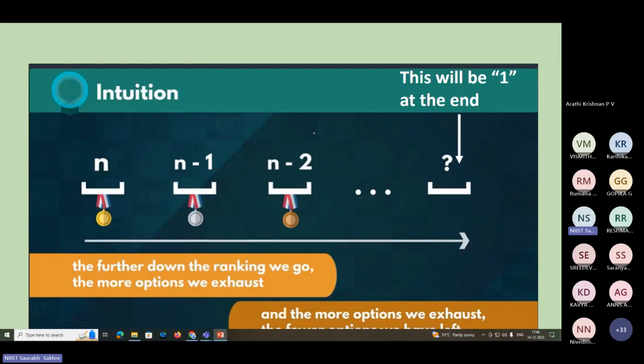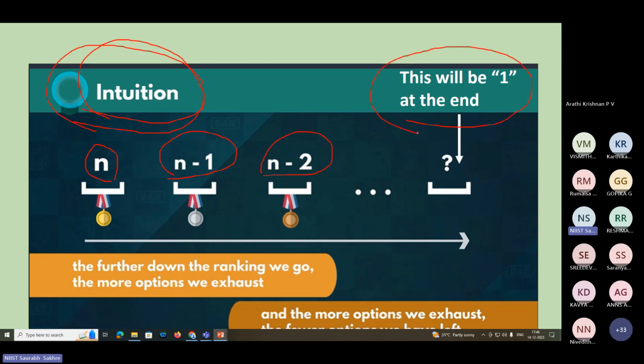Now you yourself think from an intuition point of view, if you are developing something in mathematics, you just see from an intuitive point of view. If I'm choosing the first person at the first post, then there will be n minus 1, and for the second, n minus 2 at the third, and at last, of course, you will have only 1 for that position, right? If you have 10 drivers or 10 competitors for 10 positions, at last for the last position, you will have 1 only. Right? That is numerically 1 only. Okay, so this will be always 1 at the end.